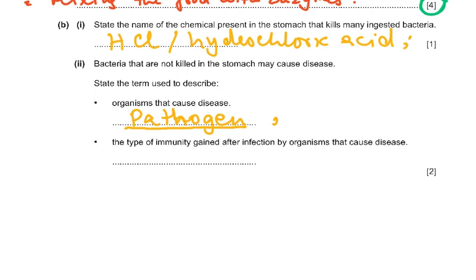Then the type of immunity gained after infection by organisms that cause disease is called active immunity. It's actually, if you develop a disease, then it's called natural active immunity. So the type of immunity is active immunity, and that gets you your 2 marks. More specifically, after infection it is natural active immunity.